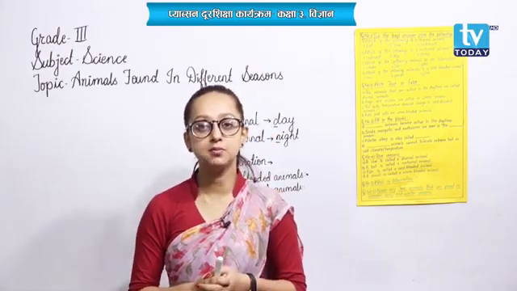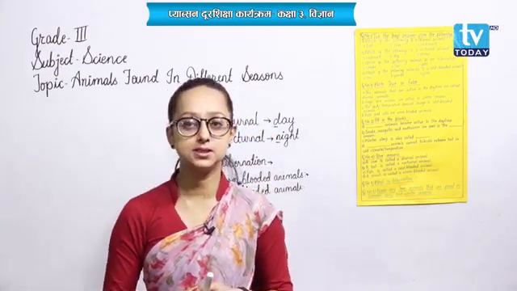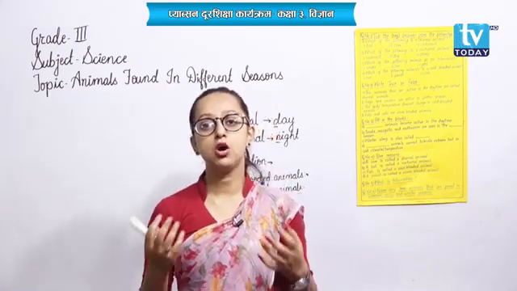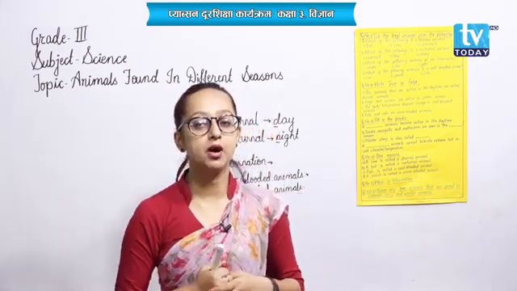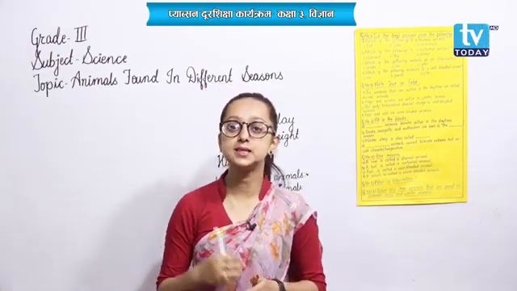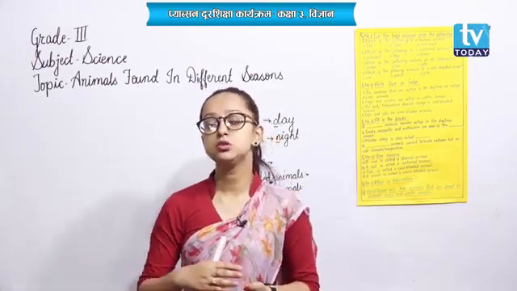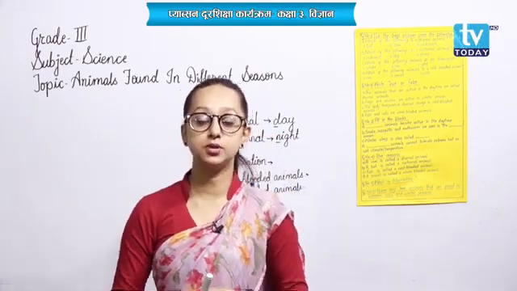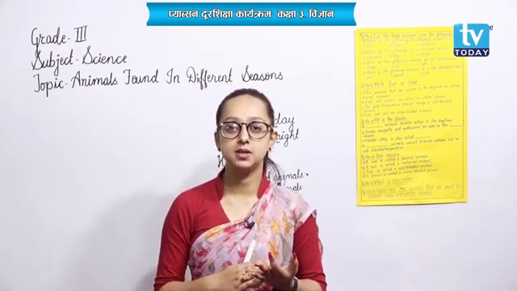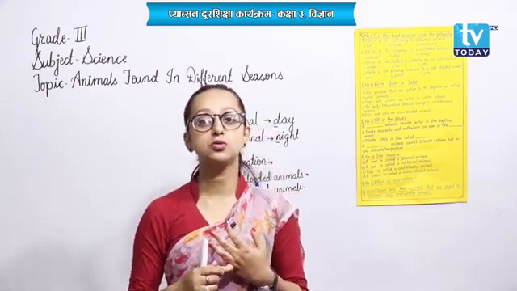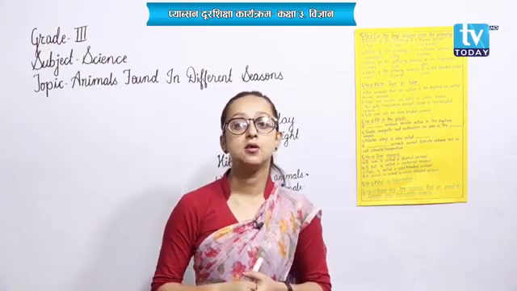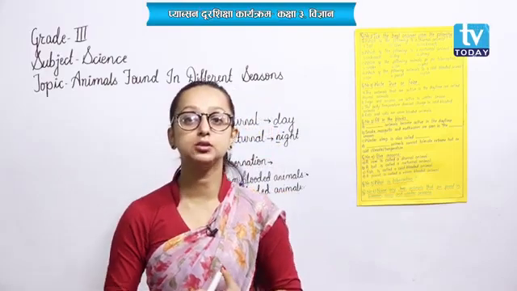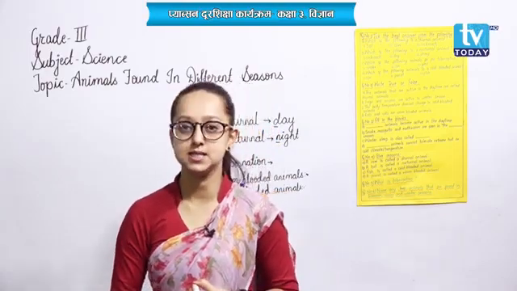And talking about the animals that are found in summer season, snakes, scorpions, earthworms can be found in summer season. In rainy season also, due to the heavy rain, the holes of some of the animals get filled with water, so animals like rats, snakes, earthworms come out of their places because their home is covered with water, and that is why they also remain active during the rainy season.